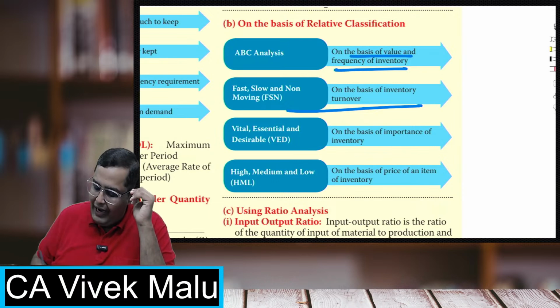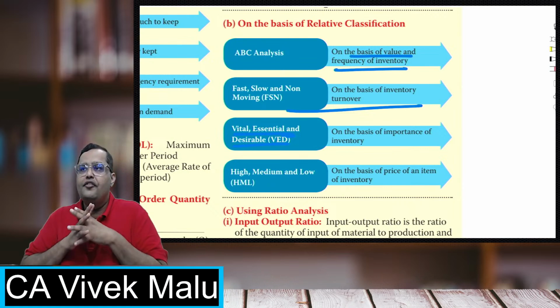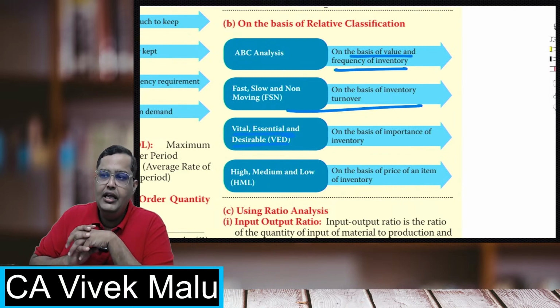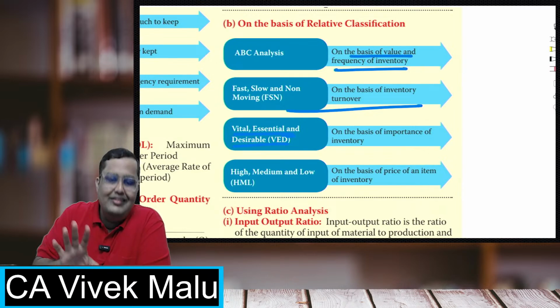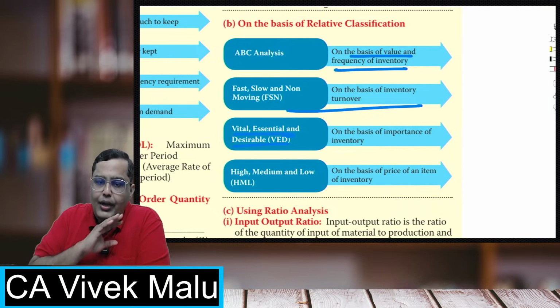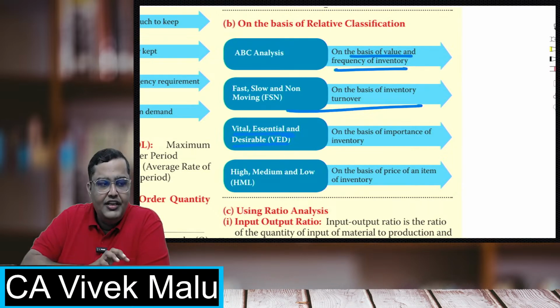The third one is vital, essential, desirable. Now, what are these? You have to divide your raw materials into three categories. Vital is something that, if it is not there, your production will stop. You can't do anything about it. Vital raw material is something which, if it is not there, your production will stop.